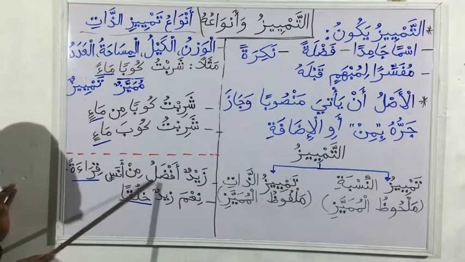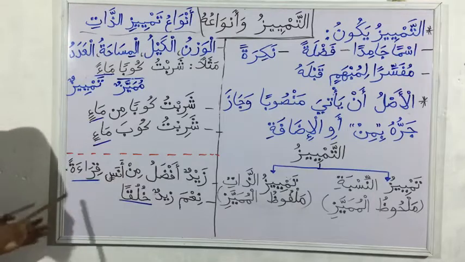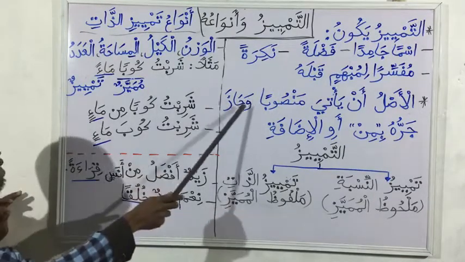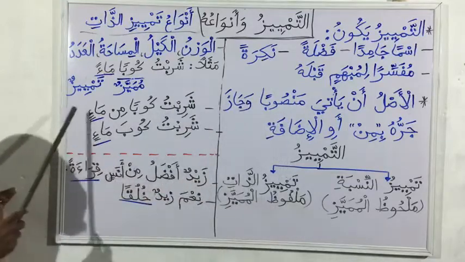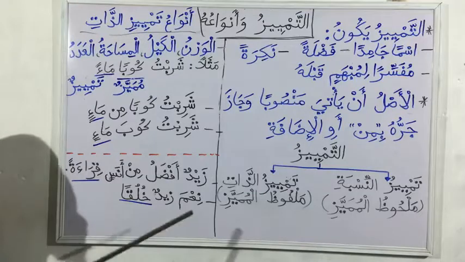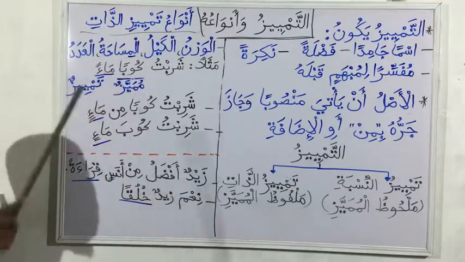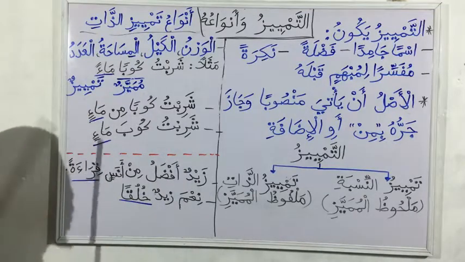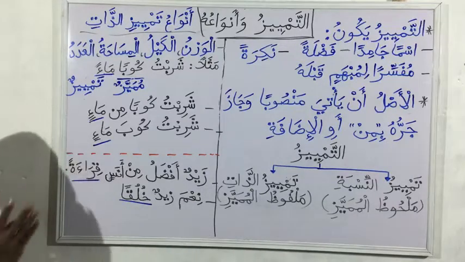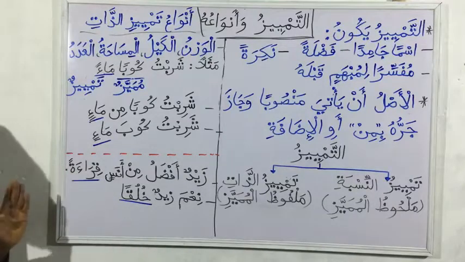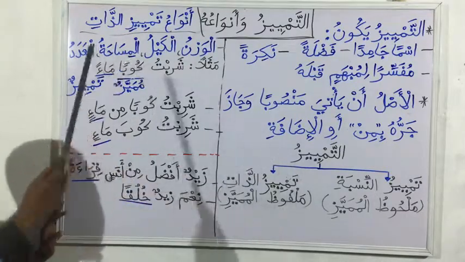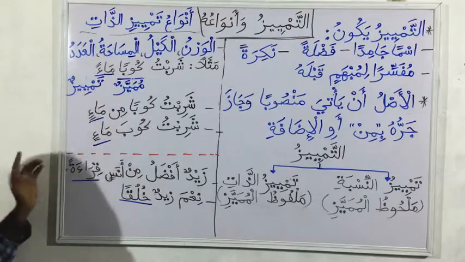We cannot say Zaidun afdalu min anasi qira'atin. No. So the option for majrur only comes with tamyiz zat, where the mumayaz is malfuz. The malhuz one comes only in the mansub state. It does not come in majrur, unlike malfuz, that is tamyiz zat.